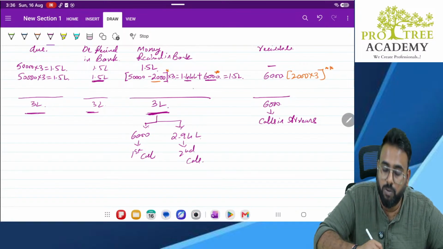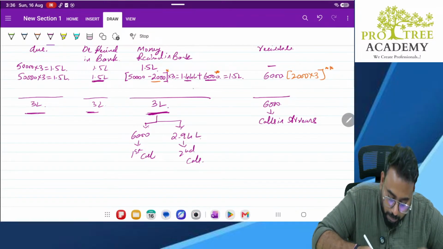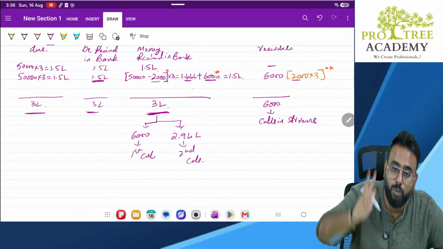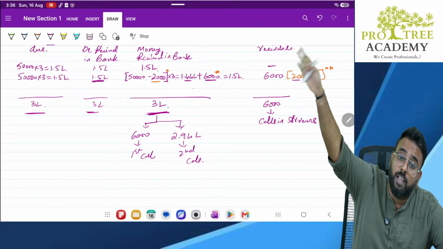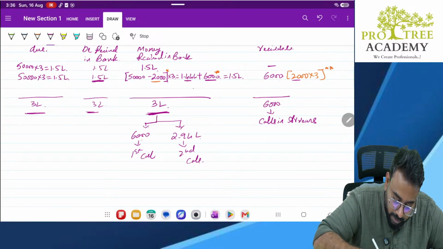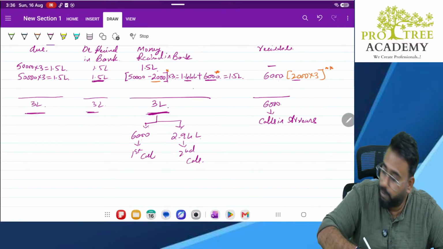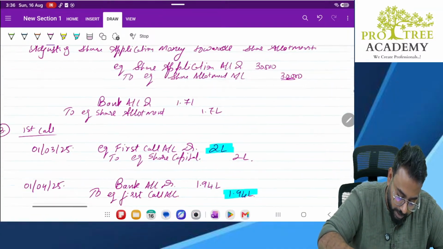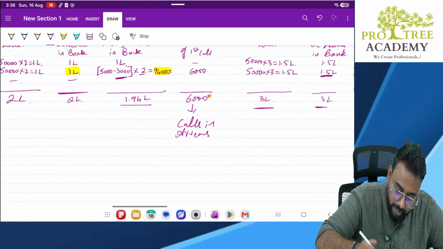Correct or no? Sir, why only 2.94 lakhs? Because another 6,000 is still payable. On what share, sir? On those 2,000 shares which are outstanding till 31st December. Understanding? So out of this 3 lakhs, 6,000 belongs to first call, 2.94 lakhs belongs to second call. So only that much is extended. Okay, not to confuse, I'll write it as final call only.